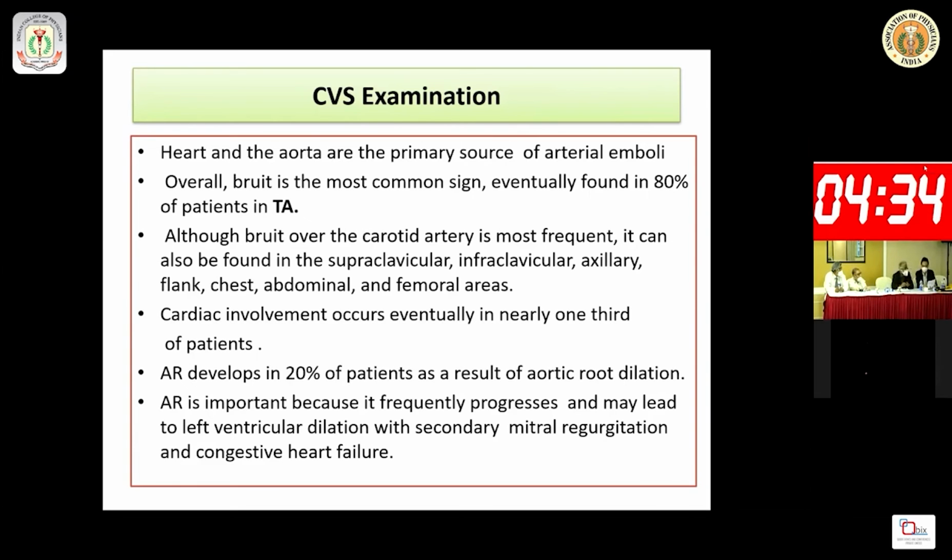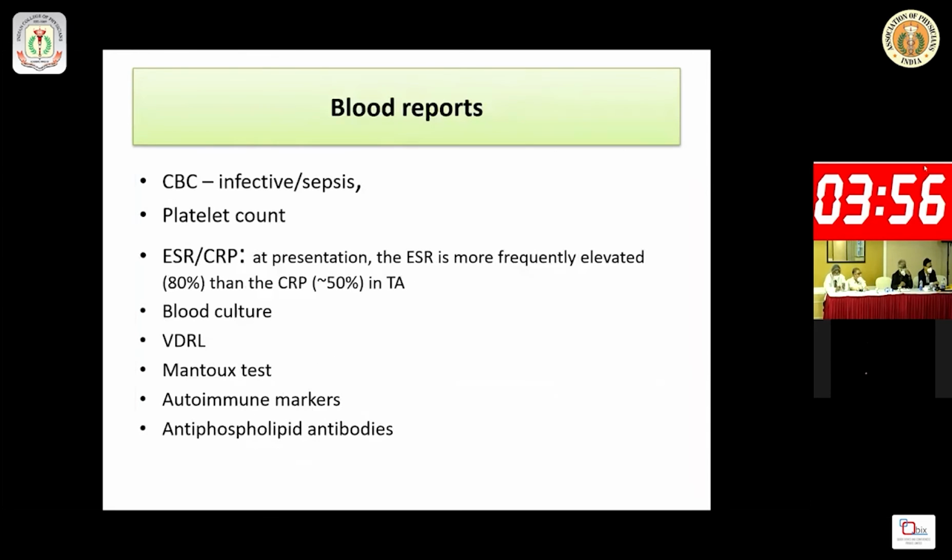Cardiac involvement is also common in this patient, so you have to examine the heart. Aortic regurgitation is much more common, in 20% of cases, as a result of aortic root dilatation. Aortic regurgitation is important because it frequently progresses and may lead to left ventricular dilatation, secondary mitral regurgitation and congestive heart failure. But really, you have to search for whether it is associated with aortic arch involvement or not, because aortic arch involvement is common in other diseases also, apart from Takayasu arteritis. That is most important. And for them, you have to check the blood reports.